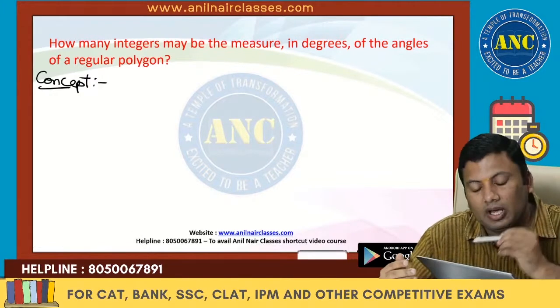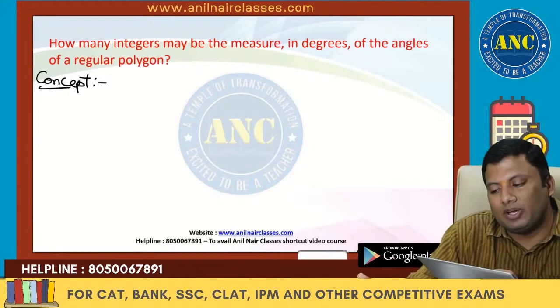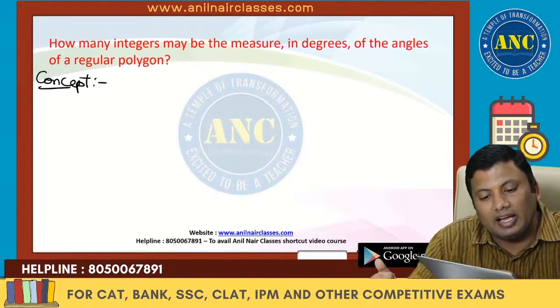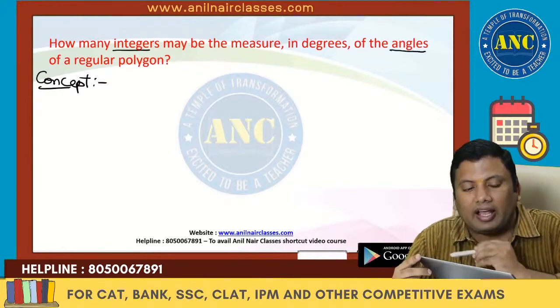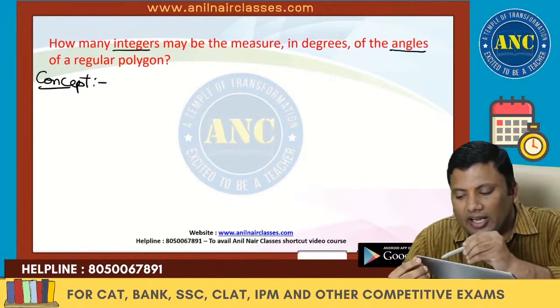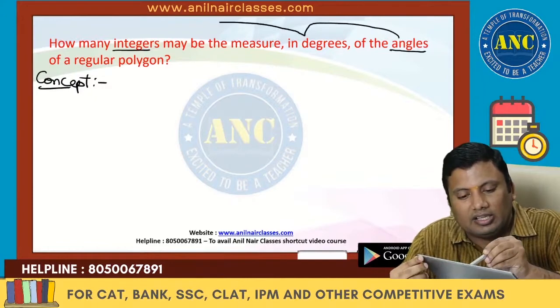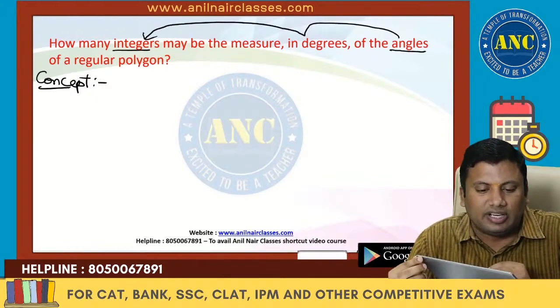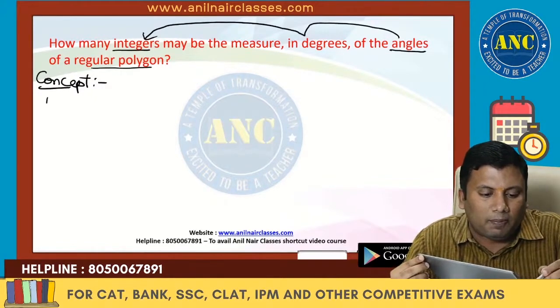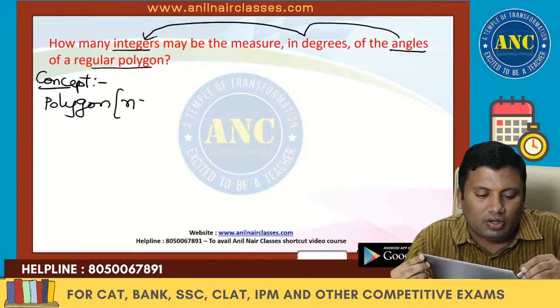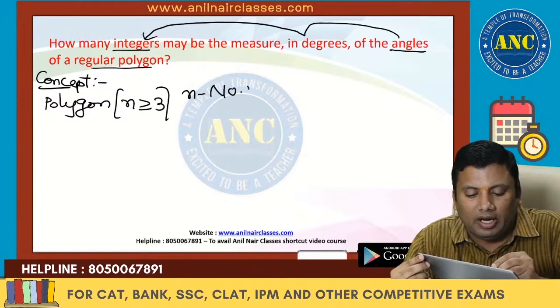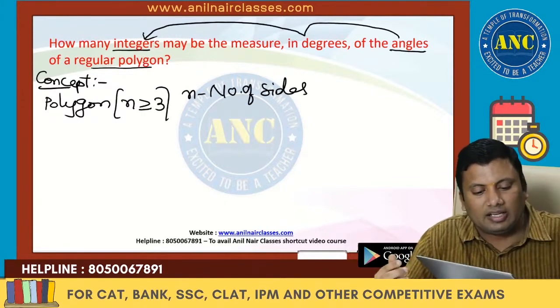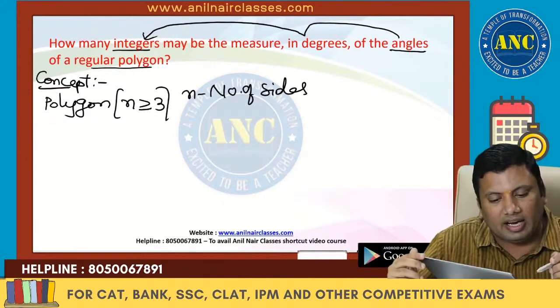First concept. How many integers may be the measure in degrees of the angle of a regular polygon? He is asking about the angle, which means the interior angle. How many integral values can it take in a regular polygon? A polygon is nothing but n greater than or equal to 3, where n is the number of sides. A polygon is an n-sided closed figure, n greater than or equal to 3.